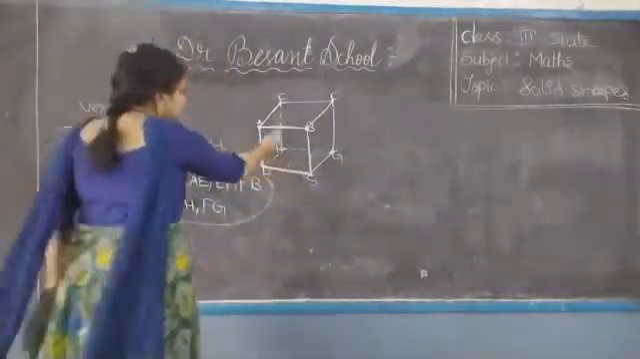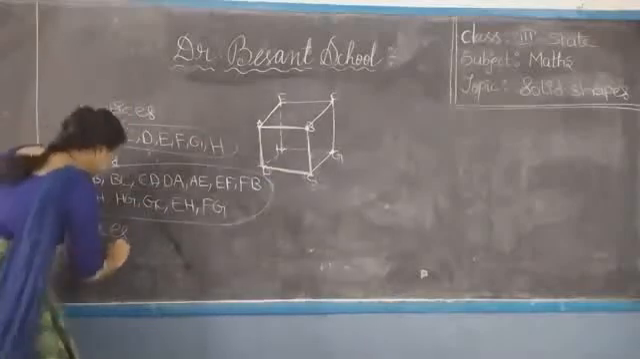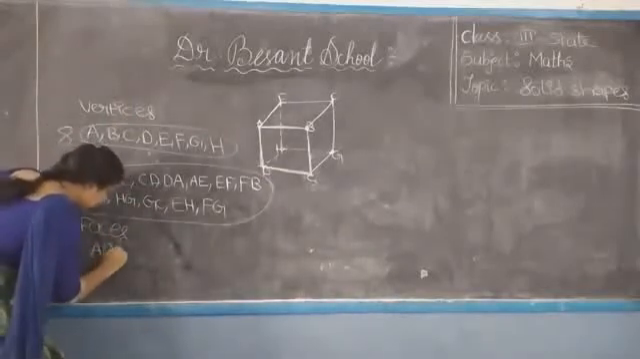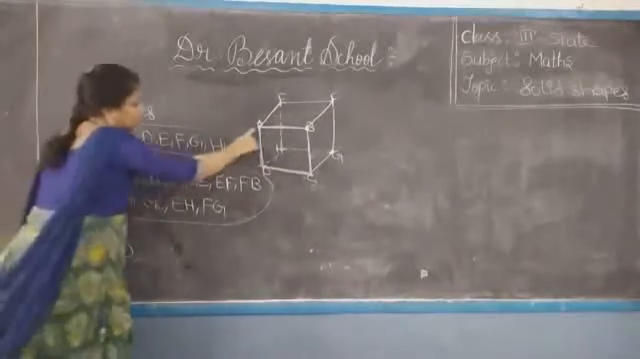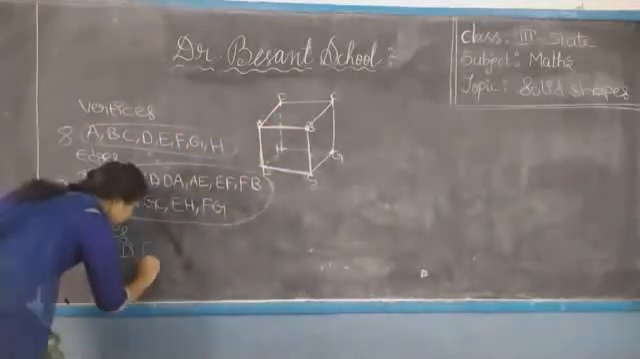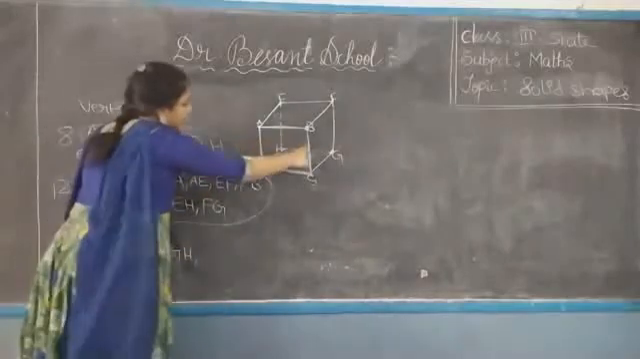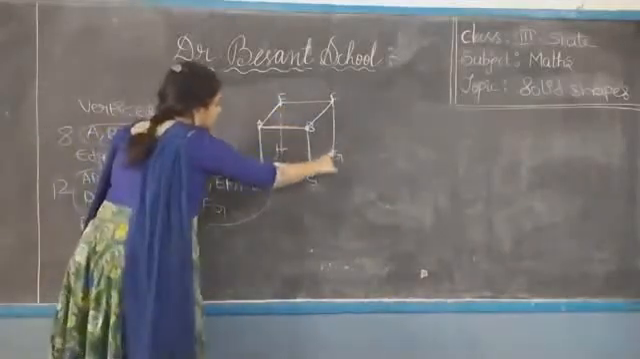Let's write down what the faces are here. First write down the front part. This one, A, B, C, D. A, B, C, D is one face. The back one, E, F, G, H. E, F, G, H is another face. Front one A, B, C, D. Back one E, F, G, H.